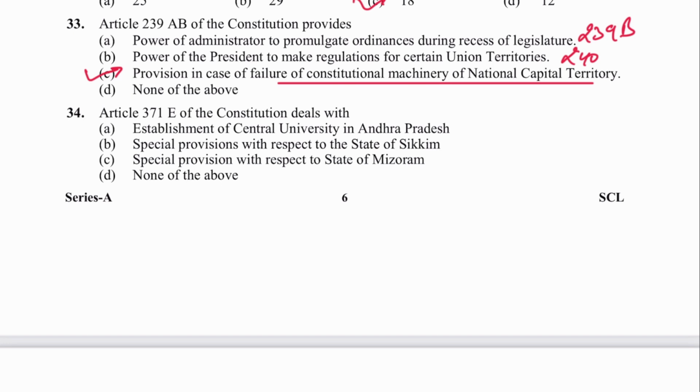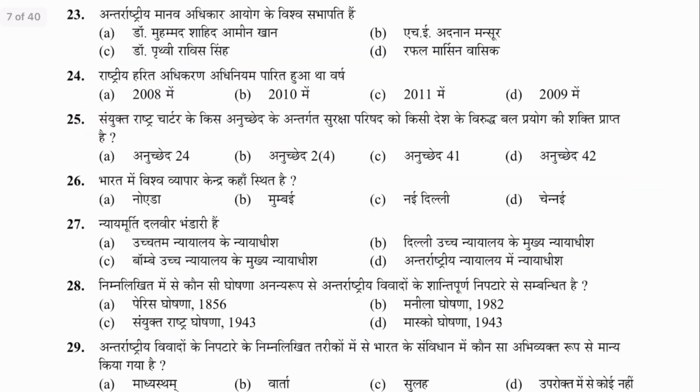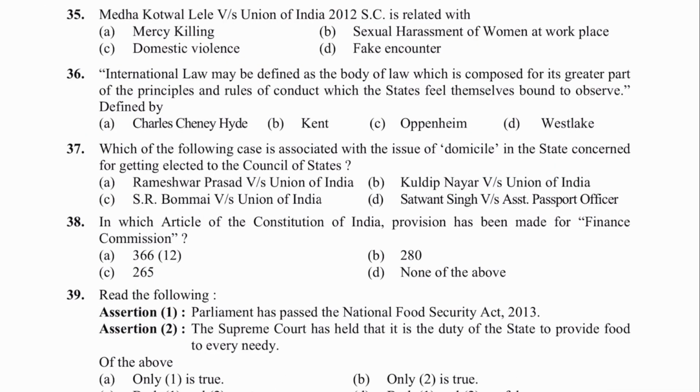Next is 34. Article 371E deals with establishment of central university in Andhra Pradesh. A is the answer. अब latest कौन सा 371J, स्पेशल प्रोविजन फॉर कर्नाटका, कौन सी अमेंडमेंट से आया था? ये आया था 98th अमेंडमेंट एक्ट से विद इफेक्ट फ्रॉम 1/10/2013. Next is 35. Vishaka versus State of Rajasthan is related with sexual harassment of women at workplace. B is the answer.